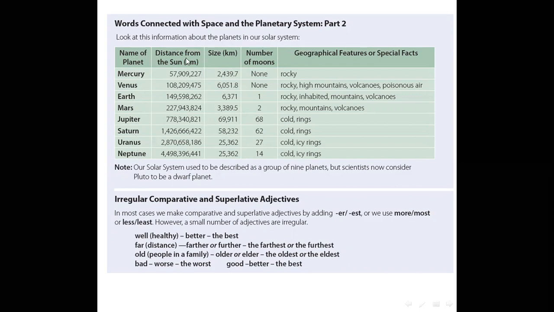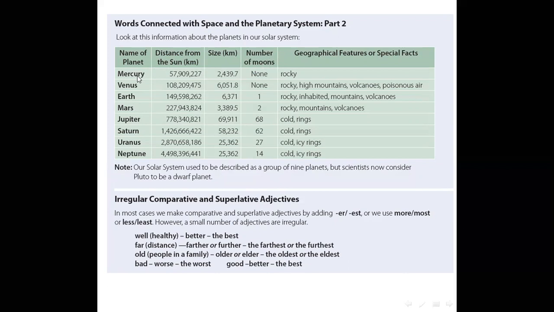Distance from the Sun: Mercury, for example, is the closest or the nearest planet to the Sun, and Neptune is the farthest planet from the Sun. And here we talk about the size and number of moons.